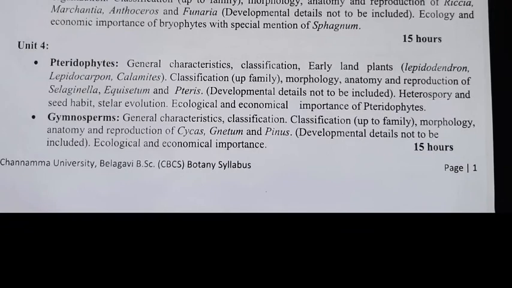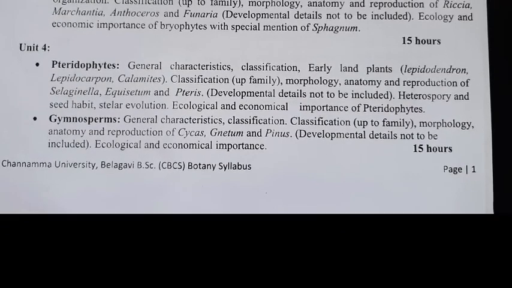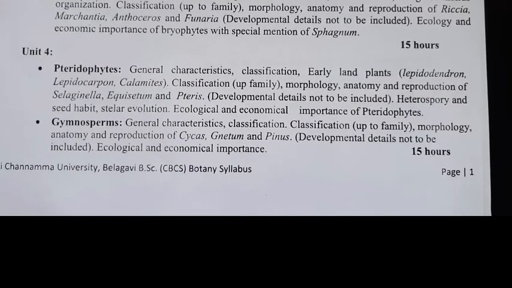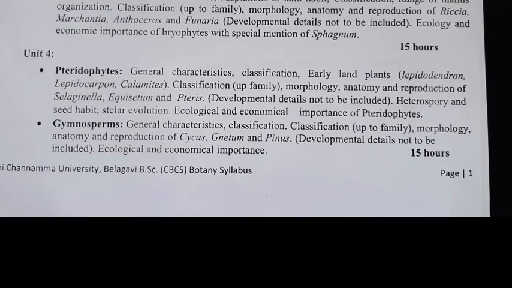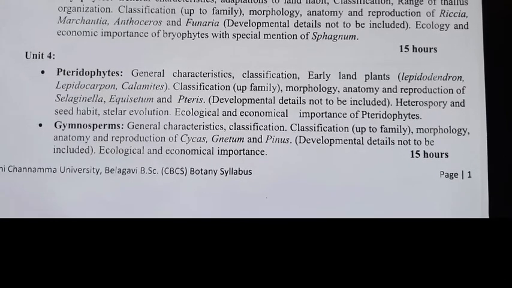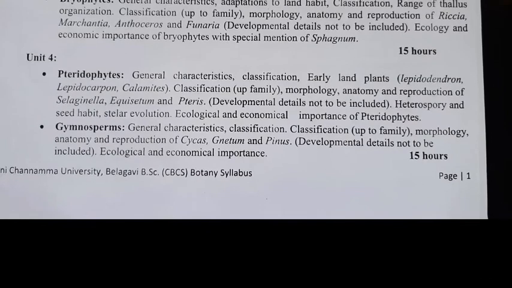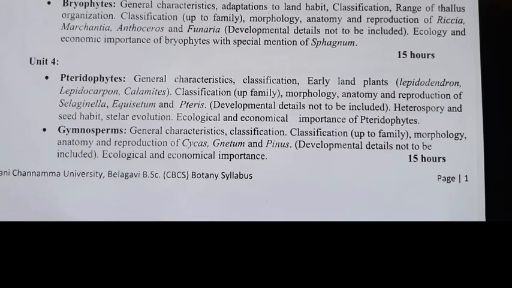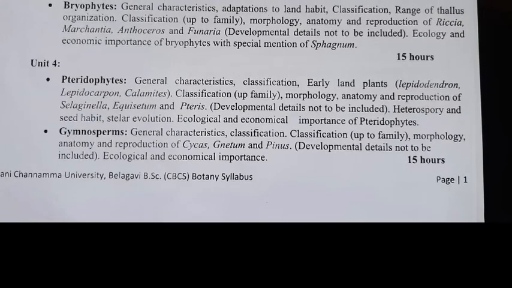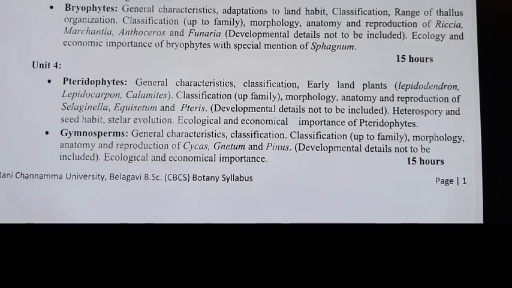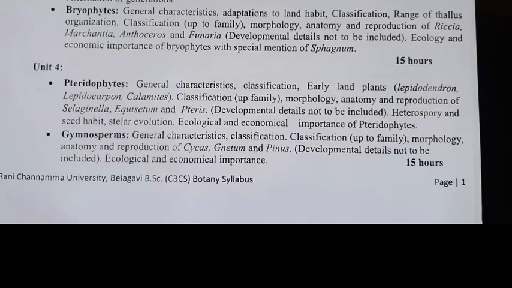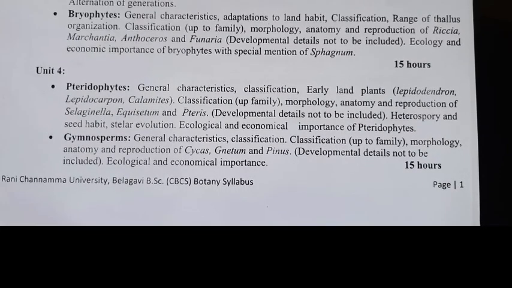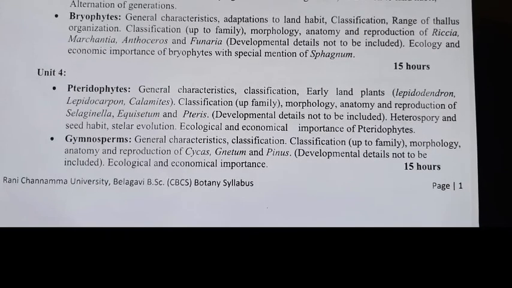Then classification up to family, morphology, anatomy and reproduction of Selaginella. Here just focus on 3 type studies in the pteridophytes: Selaginella, Equisetum and Pteris. Developmental details are not to be included. Then important concepts in the pteridophytes, that is heterospory and seed habit. Then stelar evolution, ecology and economic importance of pteridophytes.